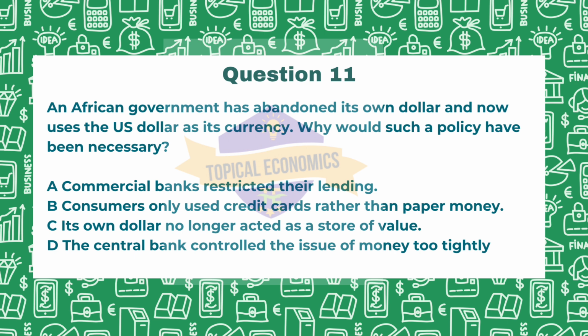When we look at option C, its own dollar no longer acted as a store of value. So if the local currency is experiencing hyperinflation or severe devaluation, it loses its ability to maintain value, thereby prompting a shift to a more stable currency like the US dollar. So this option is the correct answer. Let us even look at option D. The central bank controlled the issue of money too tightly. Again, here tight control may lead to liquidity issues, but it does not inherently necessitate abandoning the currency. So the correct answer for this question is option C. Its own dollar no longer acted as a store of value.